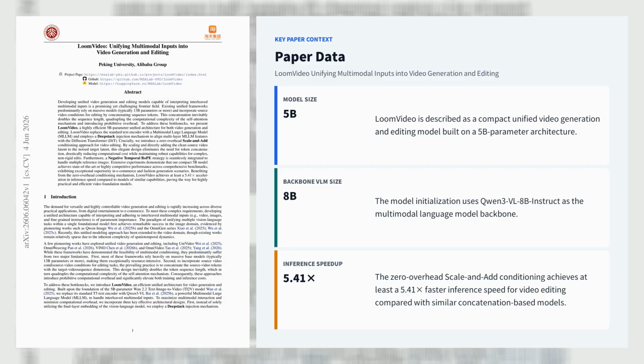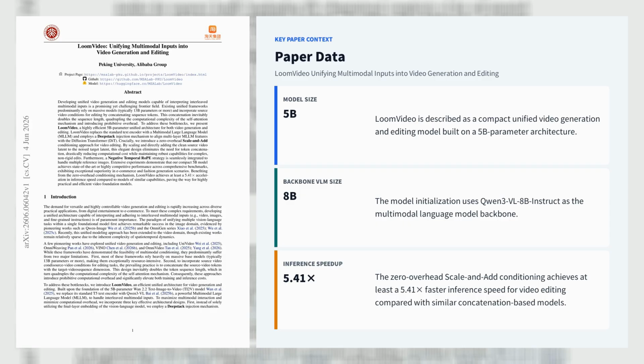Its key novelty is replacing the standard text encoder with Qwen3-VL-8B-Instruct, and using a deep stack injection mechanism that extracts hidden states from every MLLM layer and injects them into the corresponding diffusion transformer layers via cross-attention, improving semantic alignment without heavy adapters.